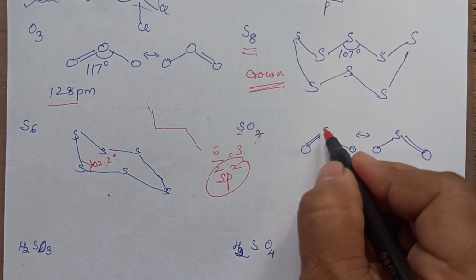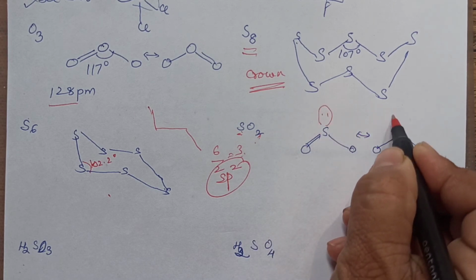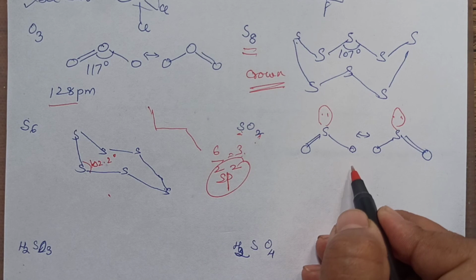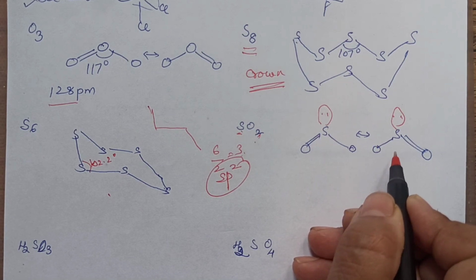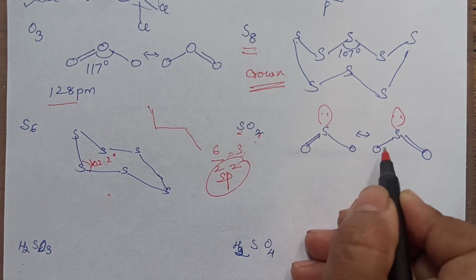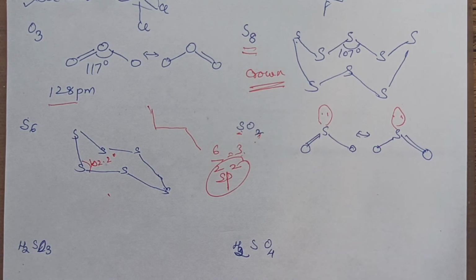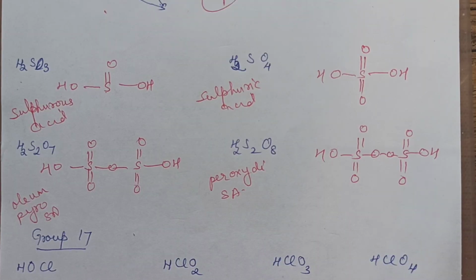So you will draw 1 lone pair, means here there is 1 lone pair also. Okay, so bent structure it is, and one side single bond, another side double bond. Same way here, if this is double here, the other way it will be single, and you will draw a bent structure. It is having resonance. Okay. Now oxyacids of sulfur,